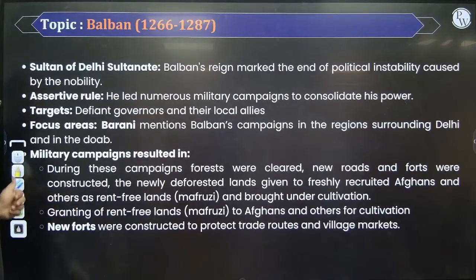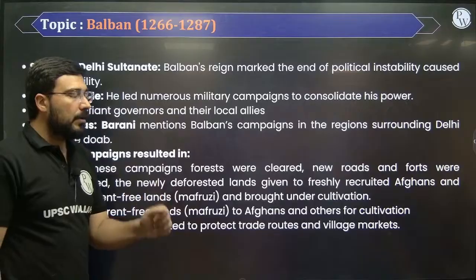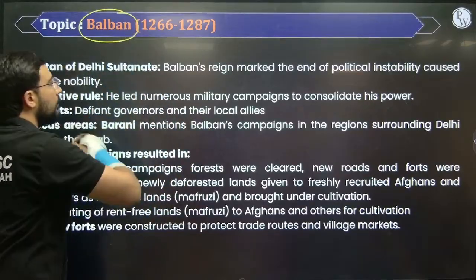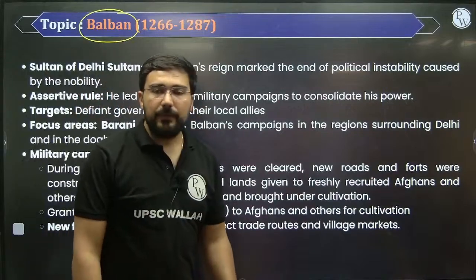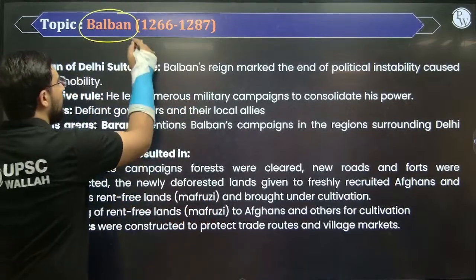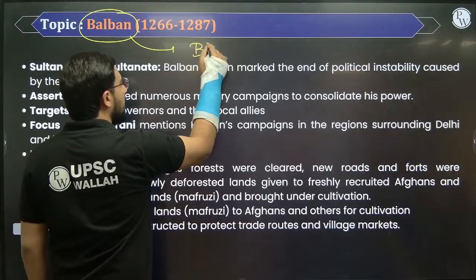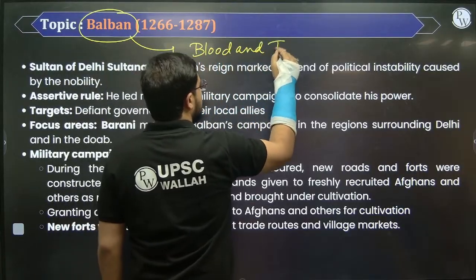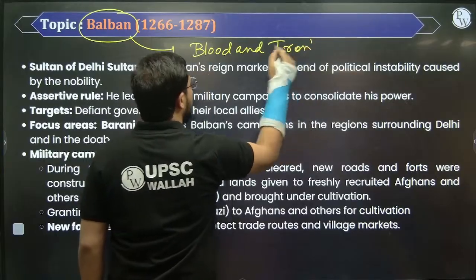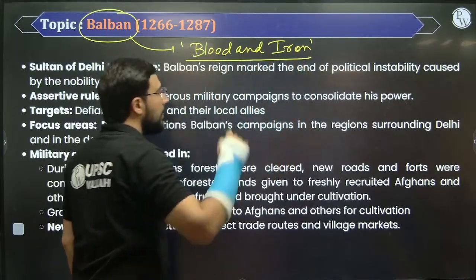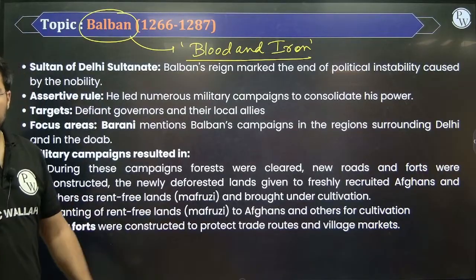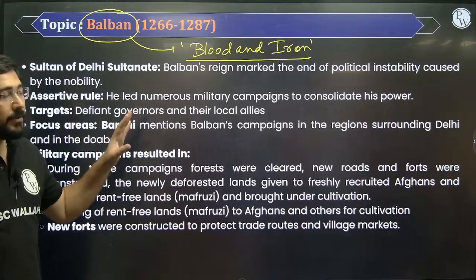Okay, the most important personality after him is Balban. Now, Balban himself was a part of this group of 40 at one point of time, and he was someone who was following the policy which is known as blood and iron. Blood and iron means ruthless. Okay? It doesn't matter if somebody is my relative or not. If I have to kill someone, I will kill someone. So that was the policy that he was pursuing.